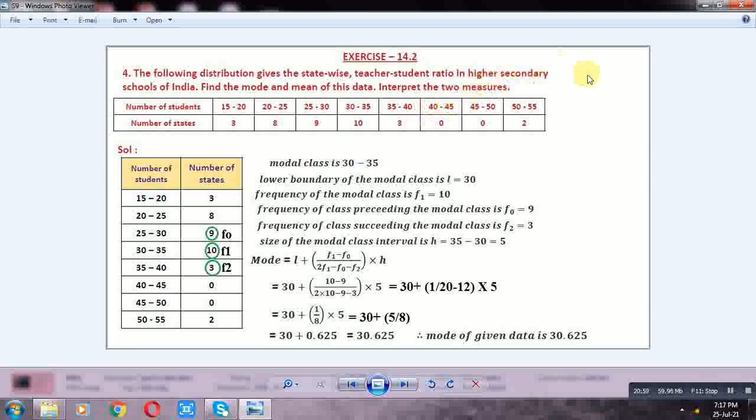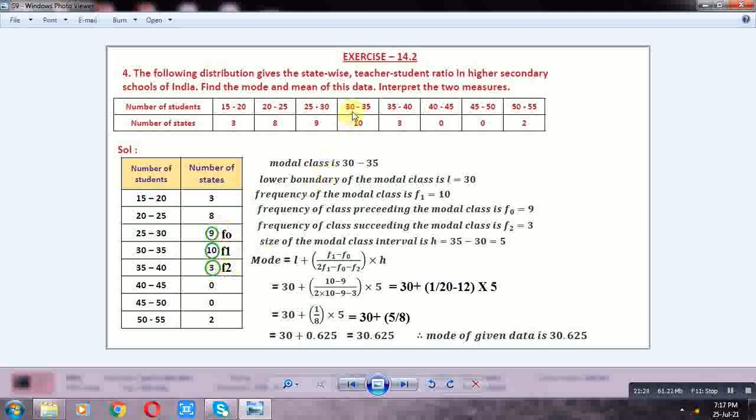So this is the modal class. So frequency of the modal class F1 is equal to 10, F0 is equal to 9, F2 is equal to 3. Lower boundary of modal class 30. H is equal to 35 minus 30, 5.